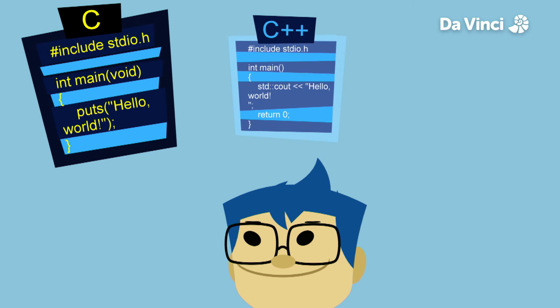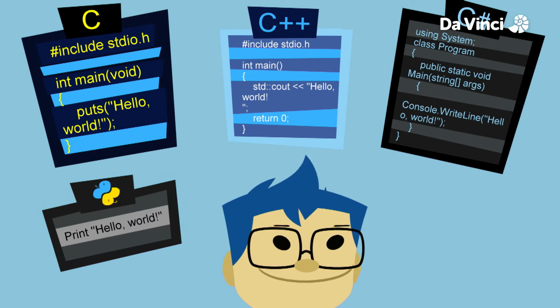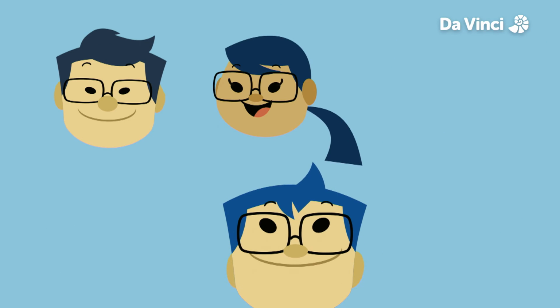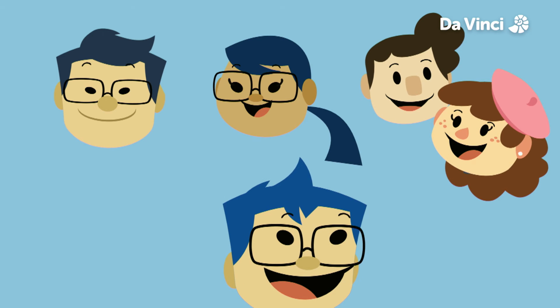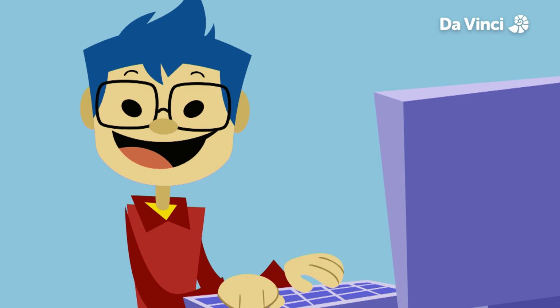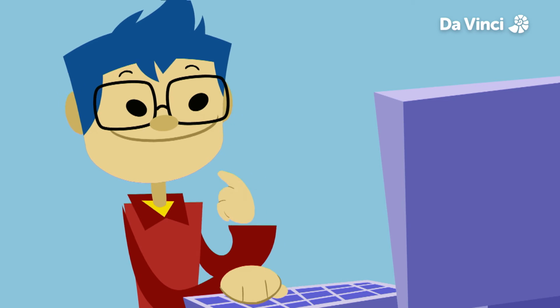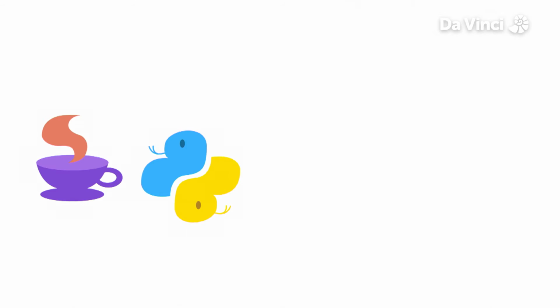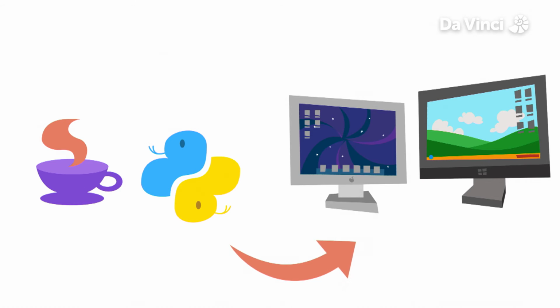C, C++, C#, Python, and JavaScript are examples of programming languages, just as Chinese, Spanish, and English are examples of human languages. They each have their own symbols, logic, and rules. Higher-level programs are written and structured in a way that's closer to human verbal language. Java and Python are high-level programming languages and generally run across different types of computers.